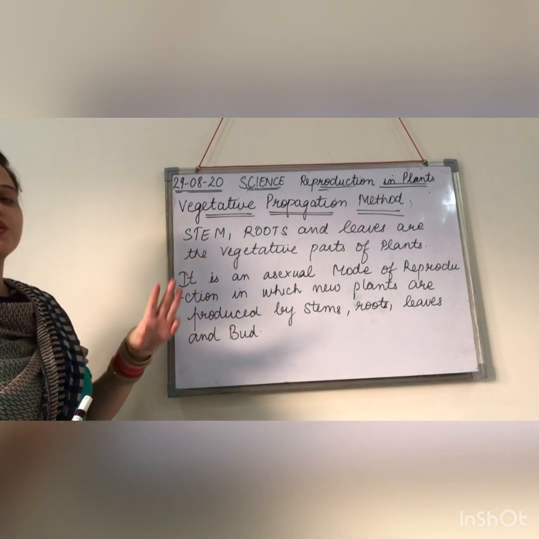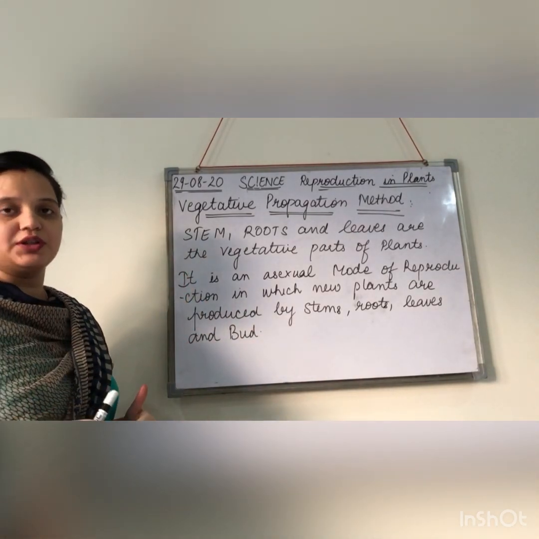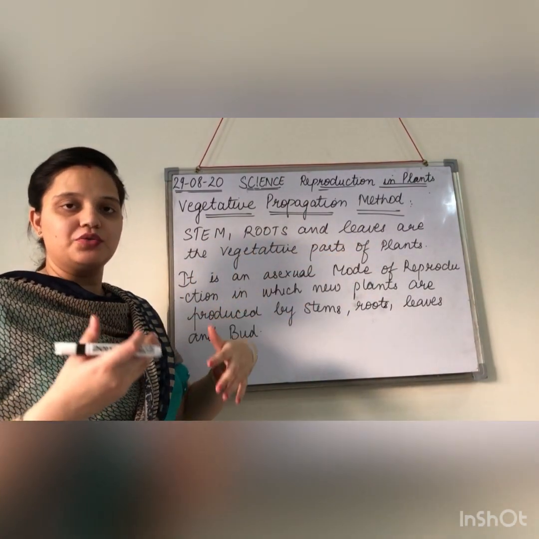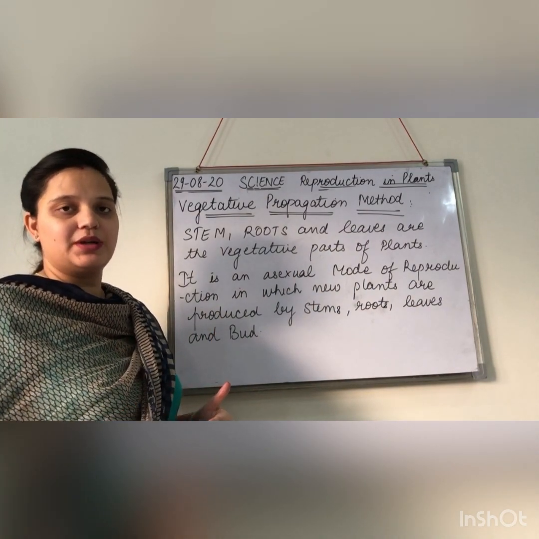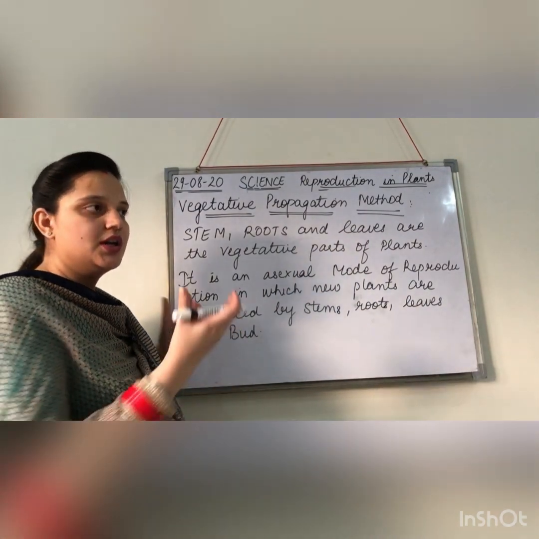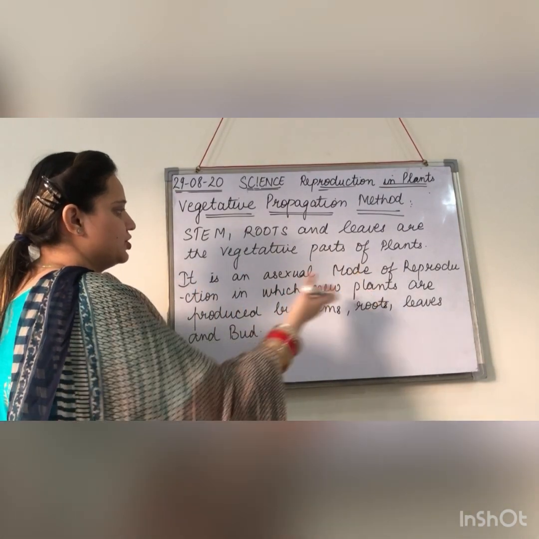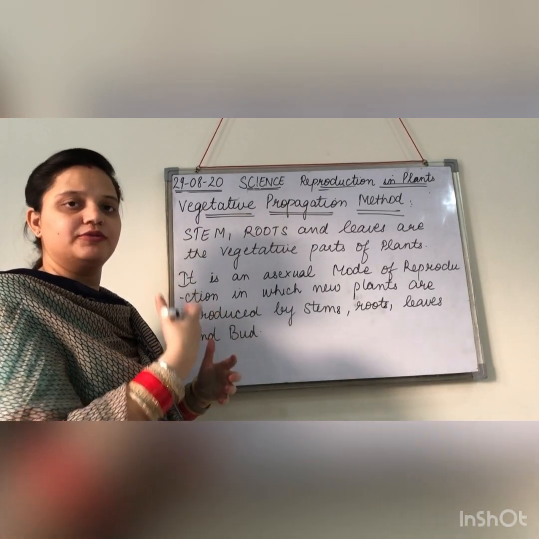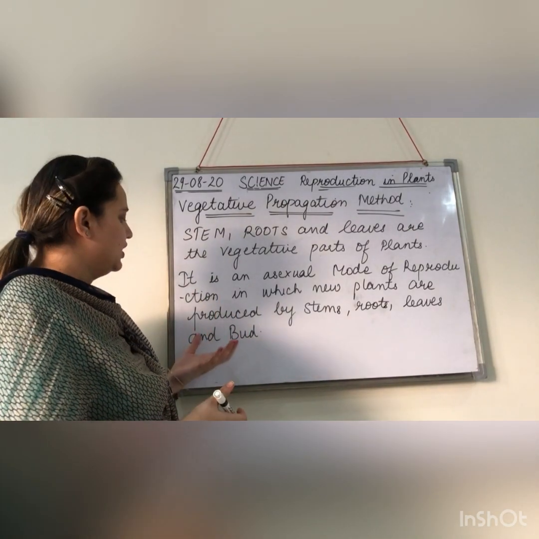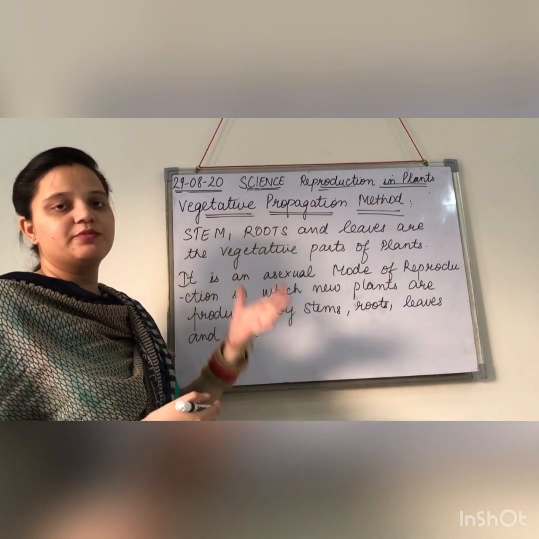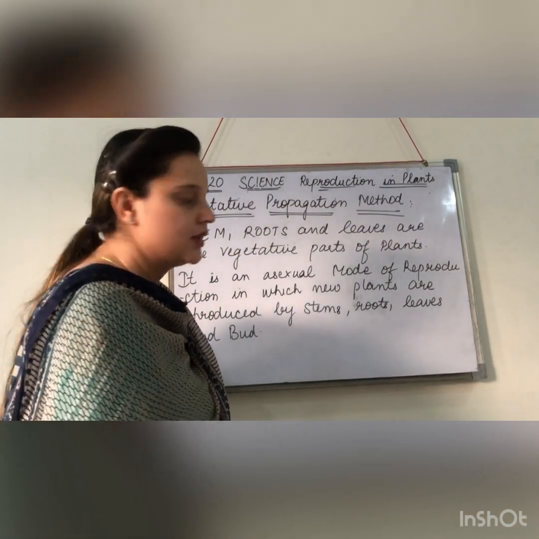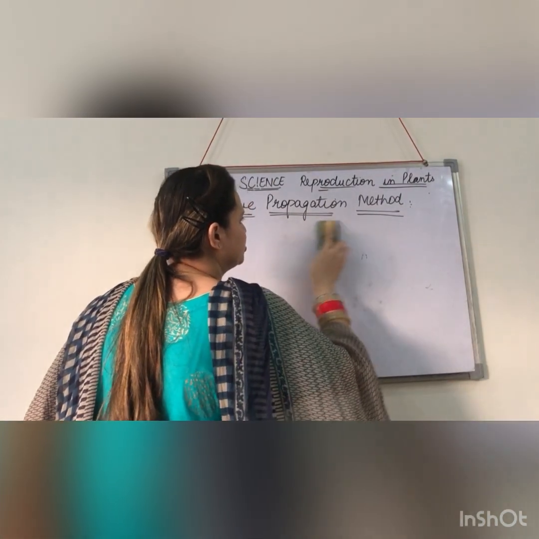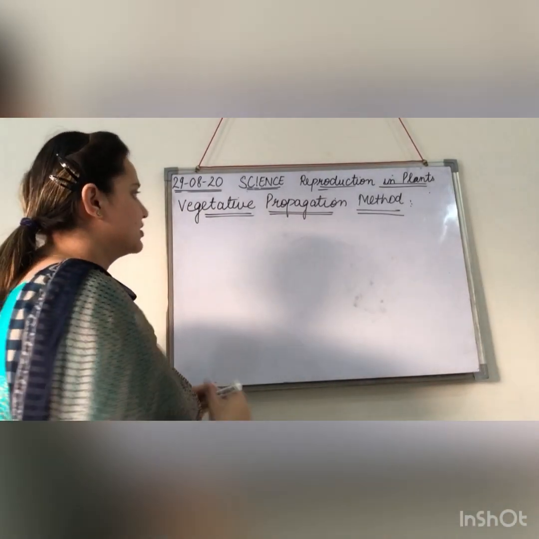Firstly, there are three vegetative parts of the plants by using which we can grow new plants, and these are stem, roots, and leaves. So you can use the stems, roots, and leaves of the plants to grow a new plant. It is a type of asexual mode of reproduction in which we grow new plants using the roots, stems, and leaves of the parent plant. That's why we call this method the vegetative propagation method. So let's start with vegetative propagation by stem cutting.